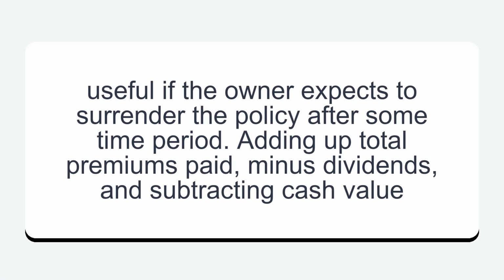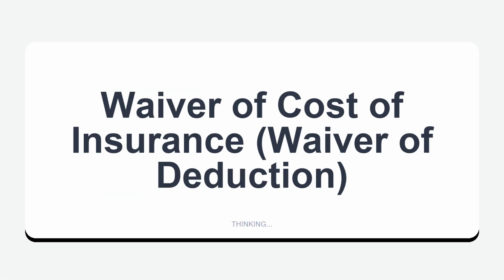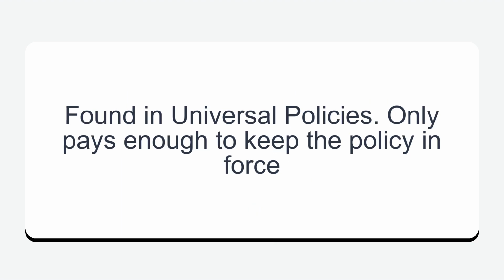Surrender cost index: useful if the owner expects to surrender the policy after some time period. Adding up total premiums paid, minus dividends, and subtracting cash value. Waiver of cost of insurance, waiver of deduction: found in universal policies. Only pays enough to keep the policy in force.